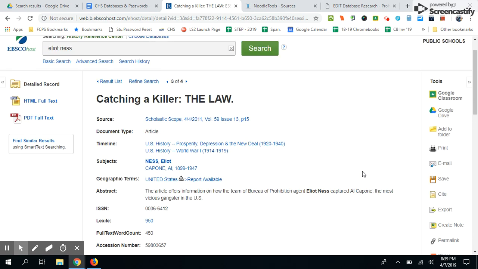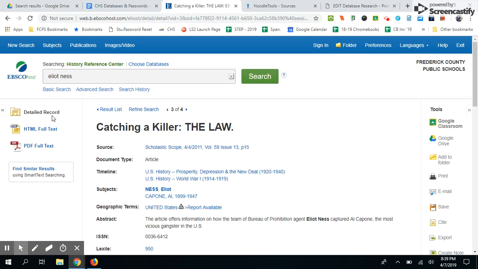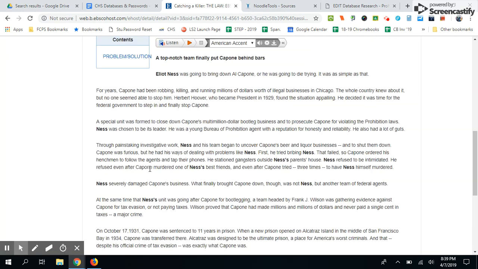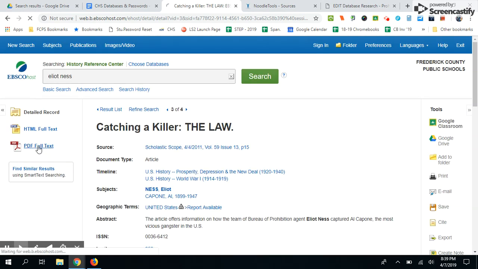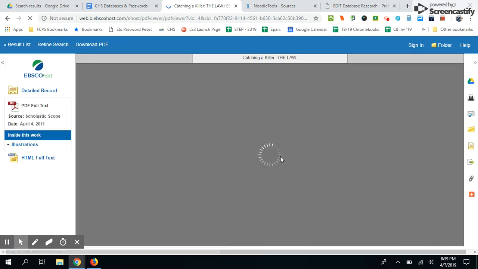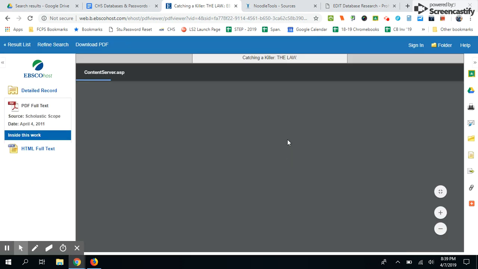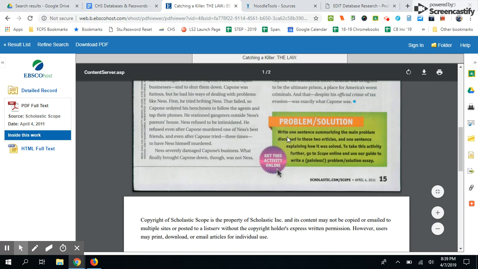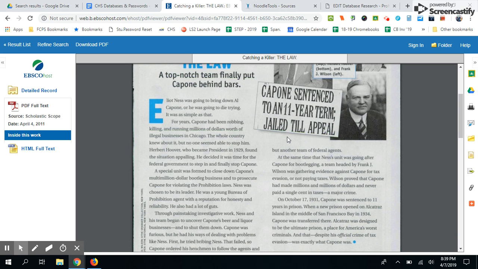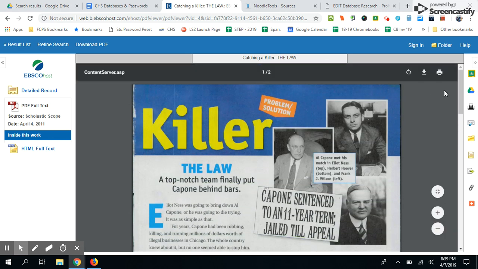We're looking at the HTML full text right here, but you can also look at it as the PDF full text from the actual publication it's from. So you'll see, not a very long article.